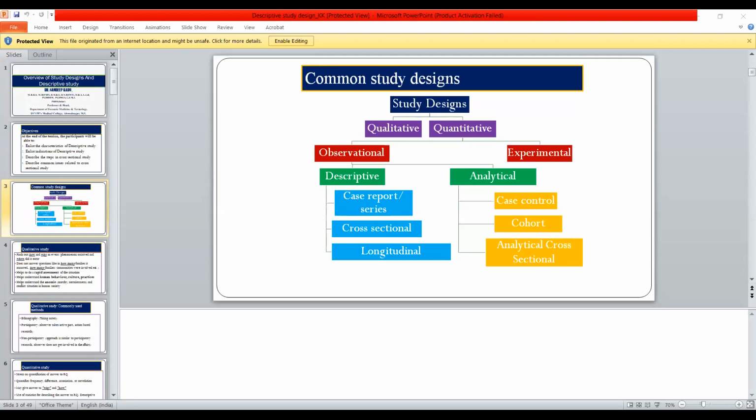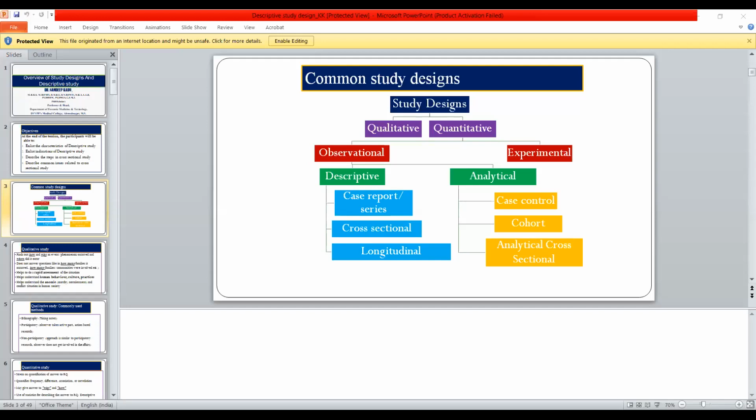Hypothesis is derived from the descriptive study. So a descriptive study, again I am repeating, is hypothesis generating, while an analytical study is hypothesis testing. Those two groups are there, those with the outcome. Outcome means disease, and that is also known as the dependent variable, while the independent variable is different. Understood?